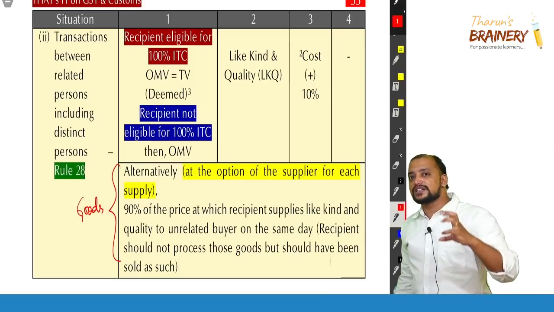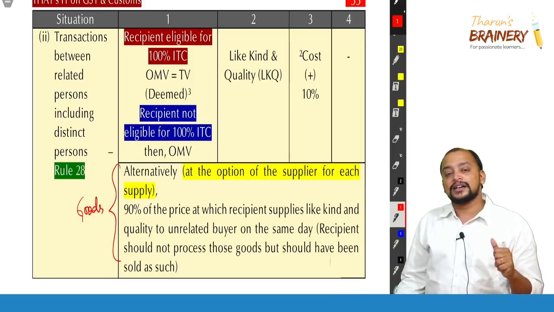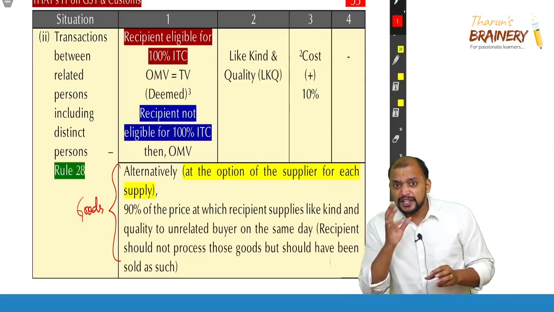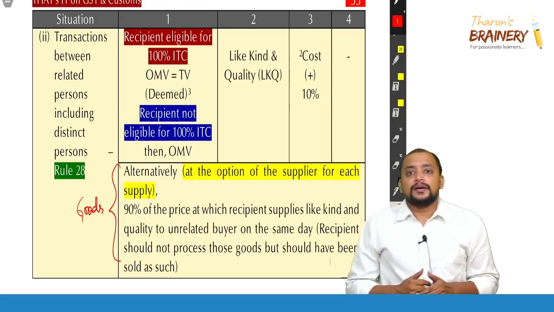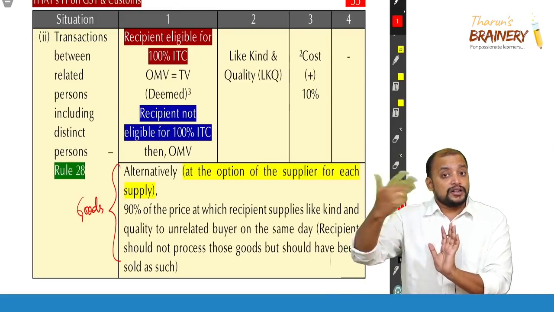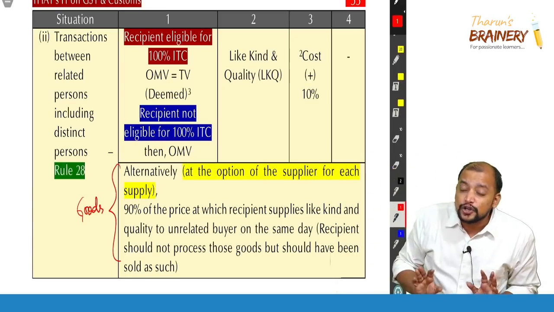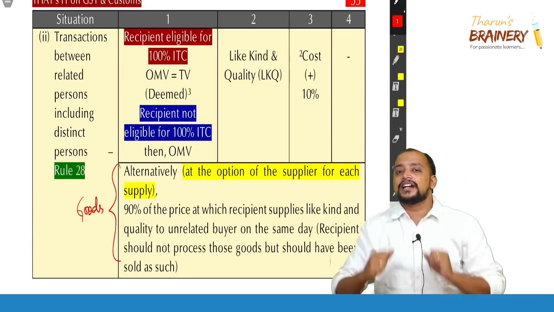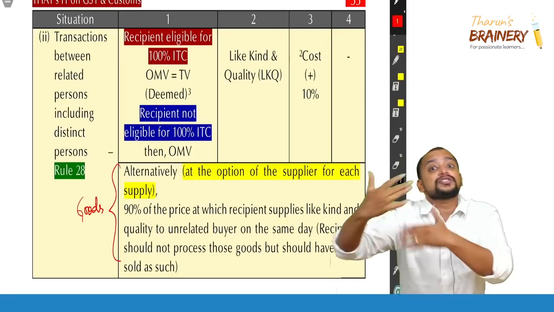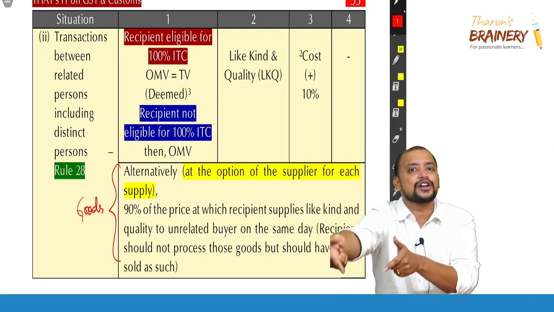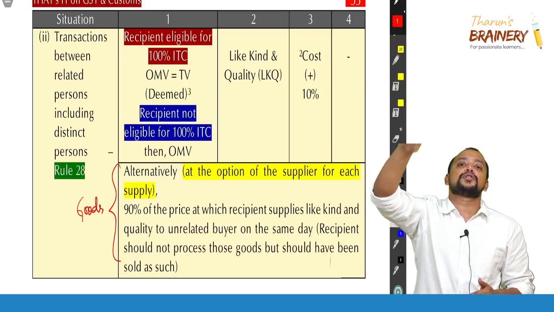And now in this place you need to take one thing. What is that? If same goods are sold, not processed goods, then only you can take this option. Which means that I am selling goods to a related person, that related person processes it and subsequently sells. Means same goods are not sold. So how can you say 90% only will be the value?